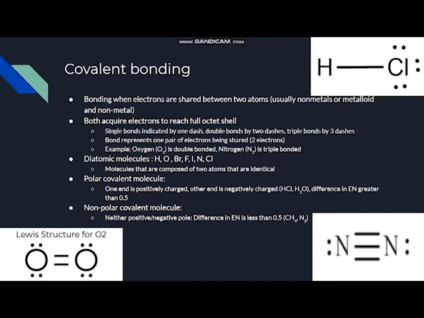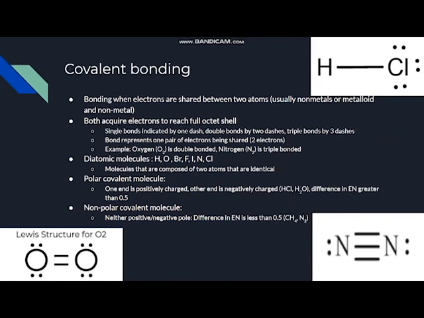Right. Now, looking at polar covalent molecules, this is when one end is positively charged and the other end is negatively charged. So, for example, HCl, H2O, and the difference in electronegativity is going to be greater than 0.5. Taking a quick look at hydrogen chloride, Cl is very electronegative compared to hydrogen. This means that this chlorine atom wants to have both of those electrons that are being shared. So the electron pull is going to be higher here, making this more negatively charged. And since there are no electrons around hydrogen, the sharing is going to be pulling towards chlorine. Hydrogen is going to be positively charged.